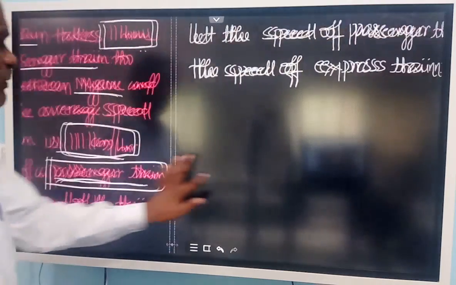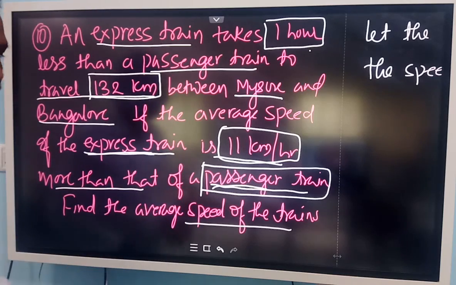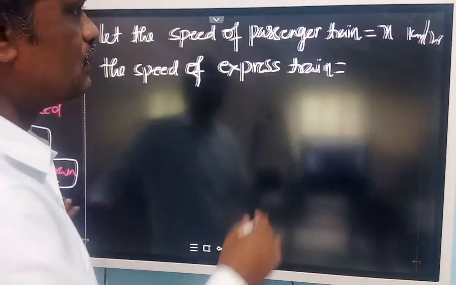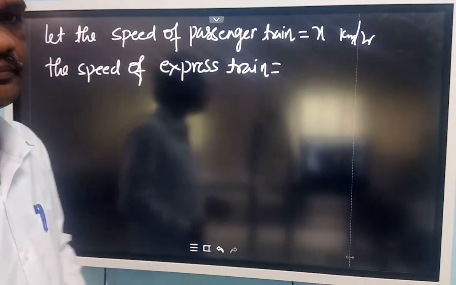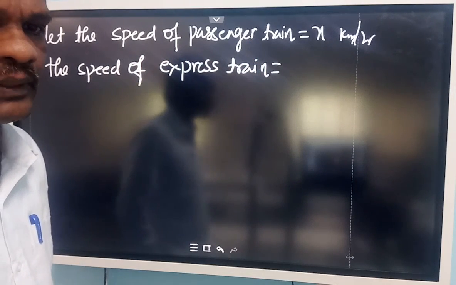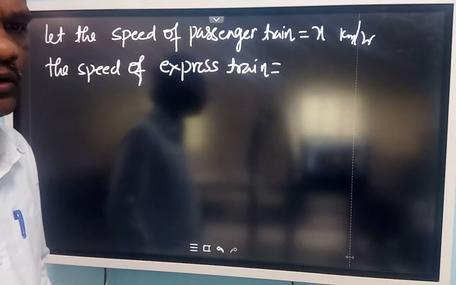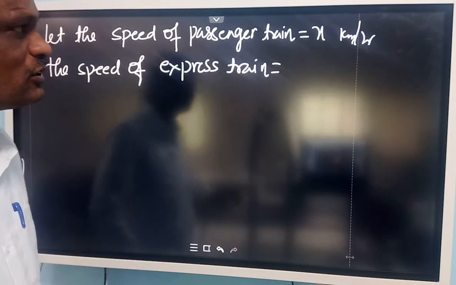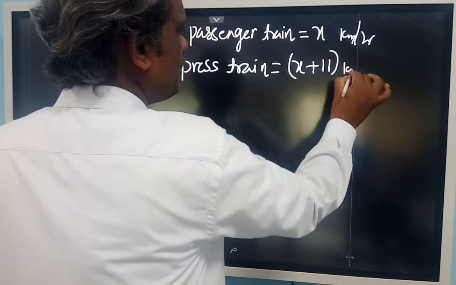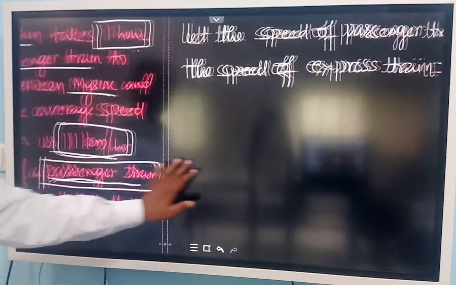they have given the relation between these two speeds. The express train takes 11 km per hour more than the passenger train. So tell me, what will be the speed of the express train? The passenger train takes x km per hour, the express train takes 11 km per hour more. Then the speed of the express train should be x plus 11 km per hour.